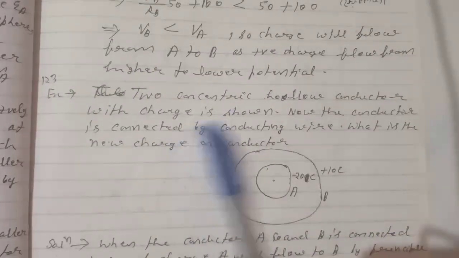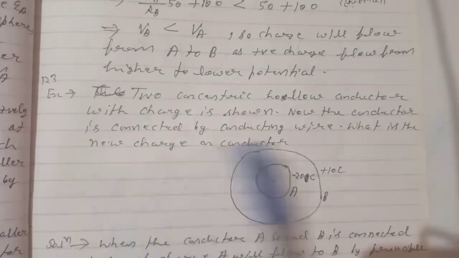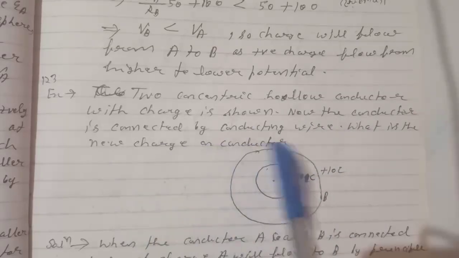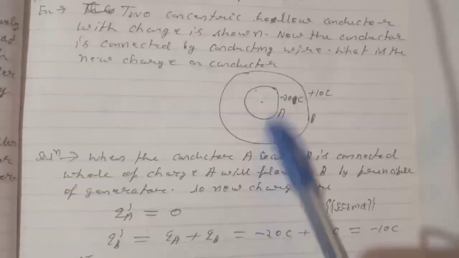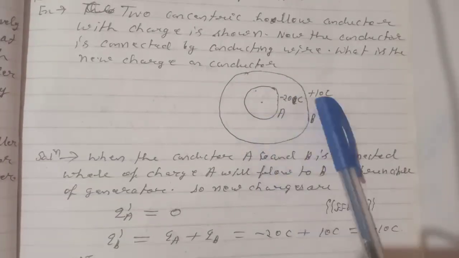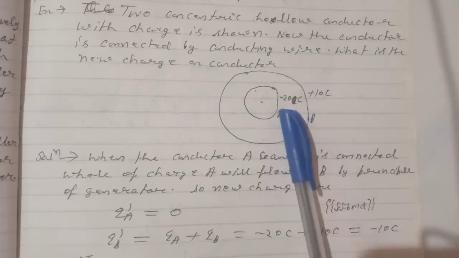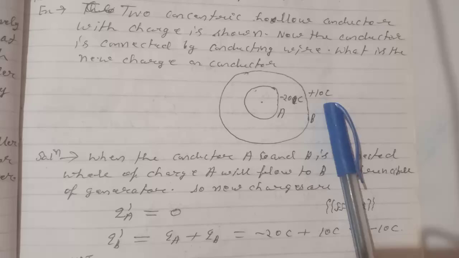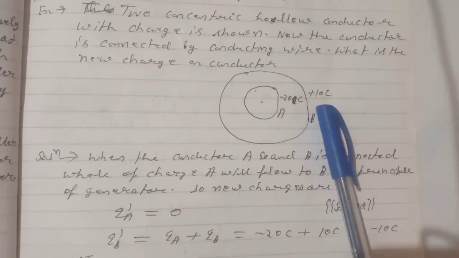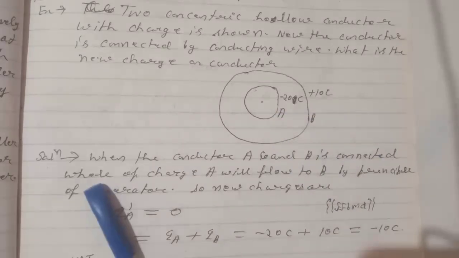Next, two concentric hollow conductors with charge are shown. Now the conductors are connected by a conducting wire. What is the new charge on each conductor? Here a smaller conductor and this is a bigger conductor, both spherical. Spherical conductor A has charge minus 20 coulomb, and spherical conductor B has charge plus 10 coulomb. And now when it is connected by wire, we have to discuss what the situation will be.